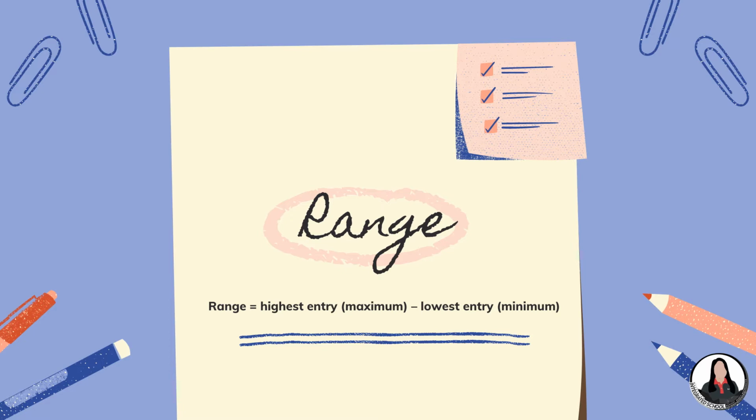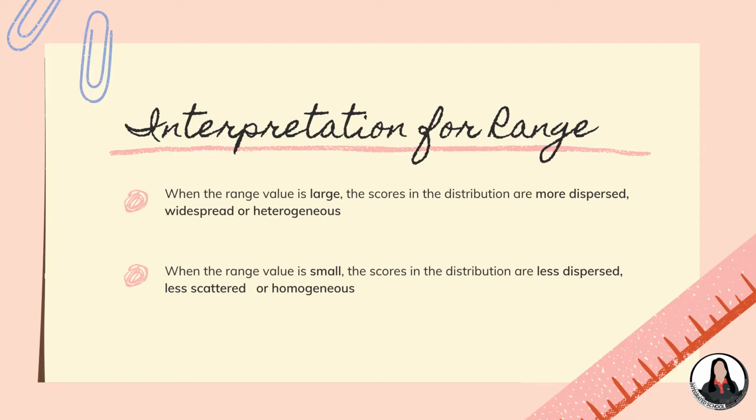So for this topic, we will focus on range, wherein the first we discuss is the range for ungrouped data or for raw data. So for us to get the value of range, we just have to determine the highest entry, which is the maximum score, and then the lowest entry, which is the minimum score. Let's just get the difference of them. Okay? So we have two interpretations for range.